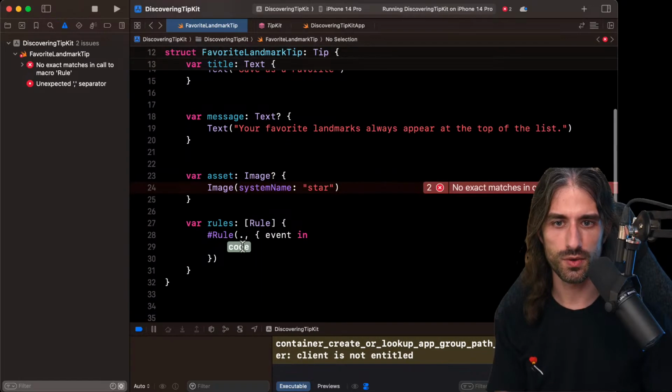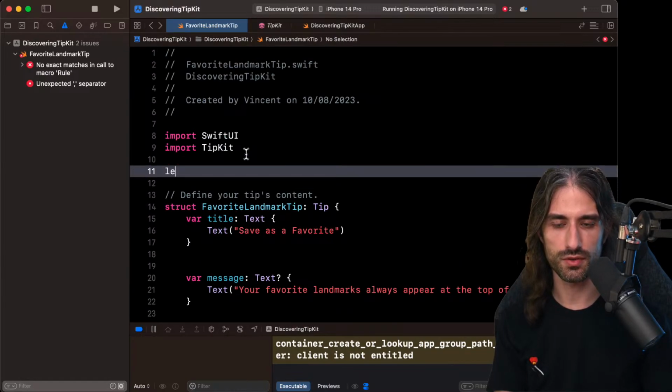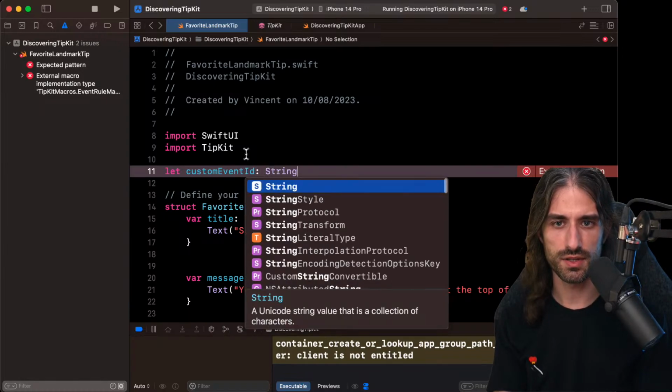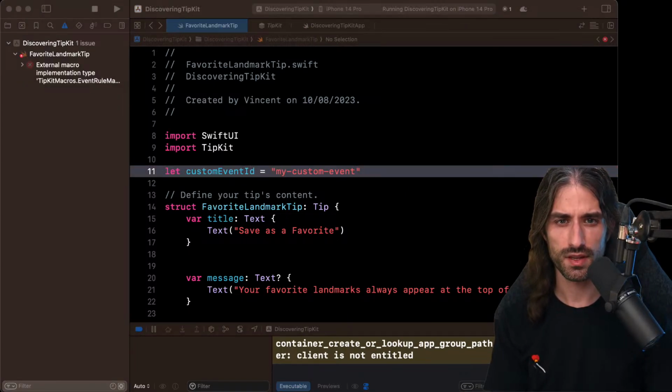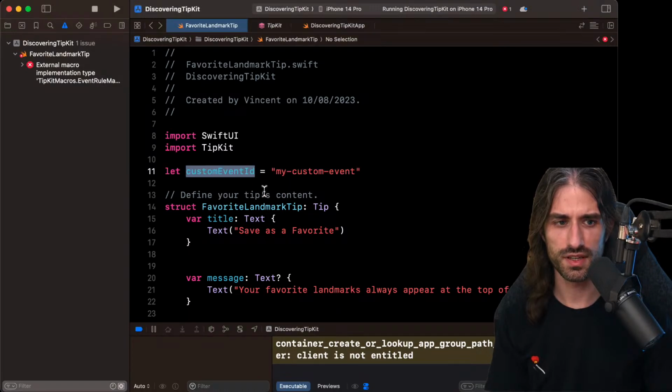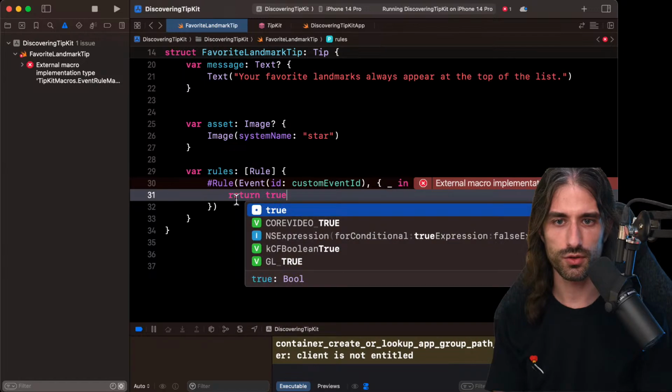So I don't know, if I try to create something like event, and for the ID I'm going to create a constant here. It will be custom event ID. It's gonna be a string, and I'm gonna call it my custom event. Actually, I don't need to specify the type explicitly. Something like that. And so here, can I not just do something like return true?